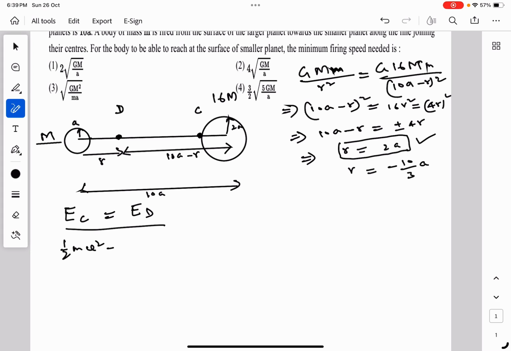We also have at this point potential energy due to the larger planet as well as potential energy due to the smaller planet.